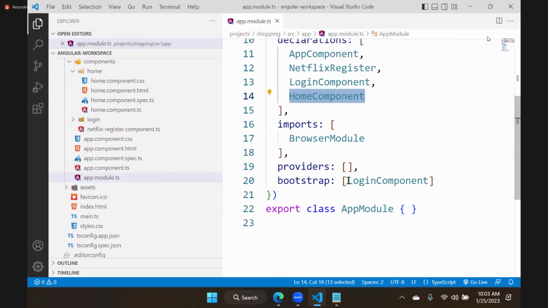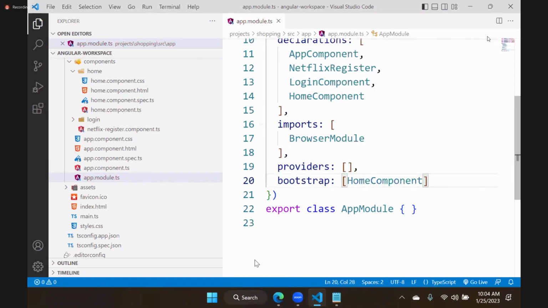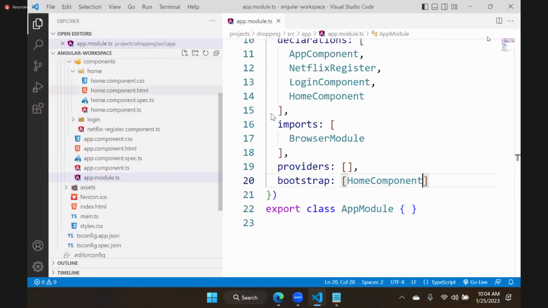Only that, it is not present in which location? Bootstrap. So here, if you want, you can keep it. So that means here you need to set which component? Home component. Then you can run and you can see it says home works. One more thing we need to do now.